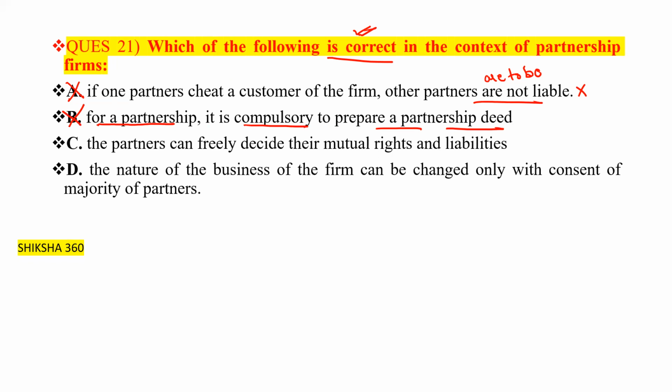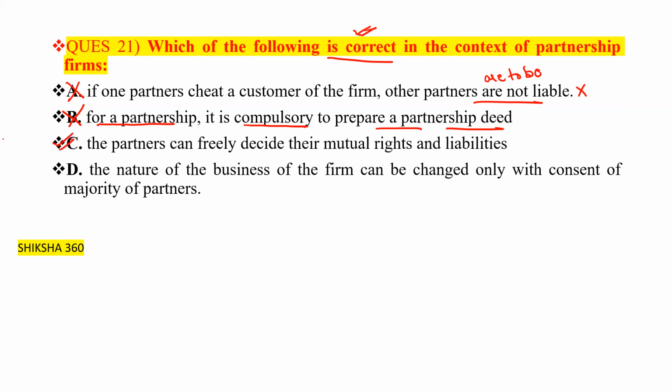Third one here, the partners can freely decide their mutual rights and liabilities. This one is the correct one.